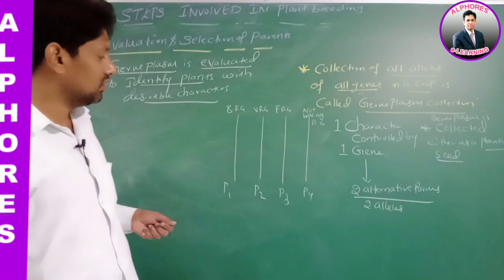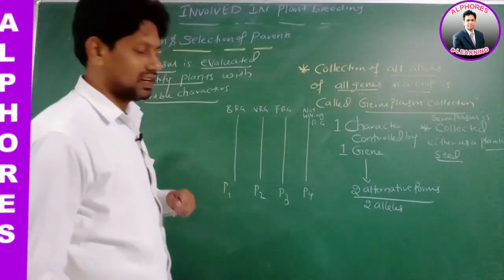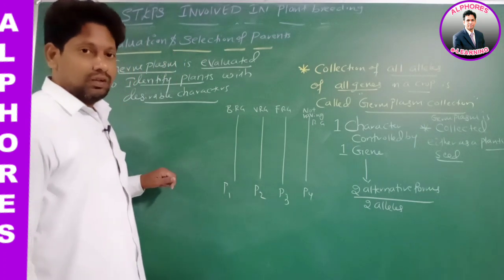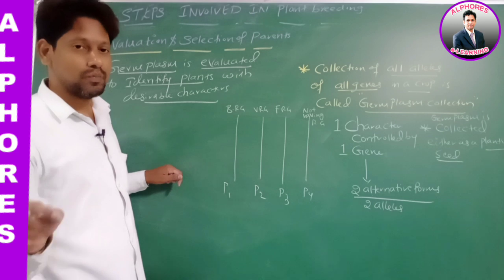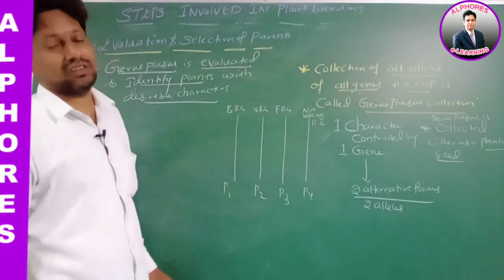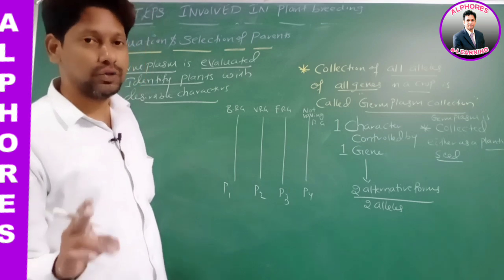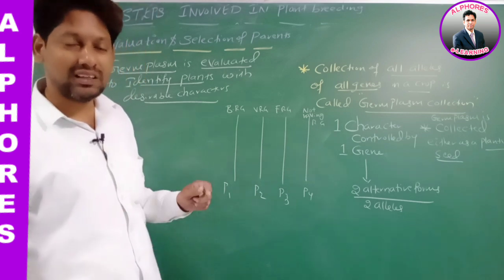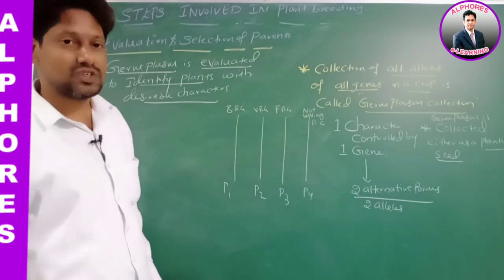For example, here how many plants are there? 4 plants. You want to produce a plant which is bacterial resistant and viral resistant. Then first, what do we have to do?